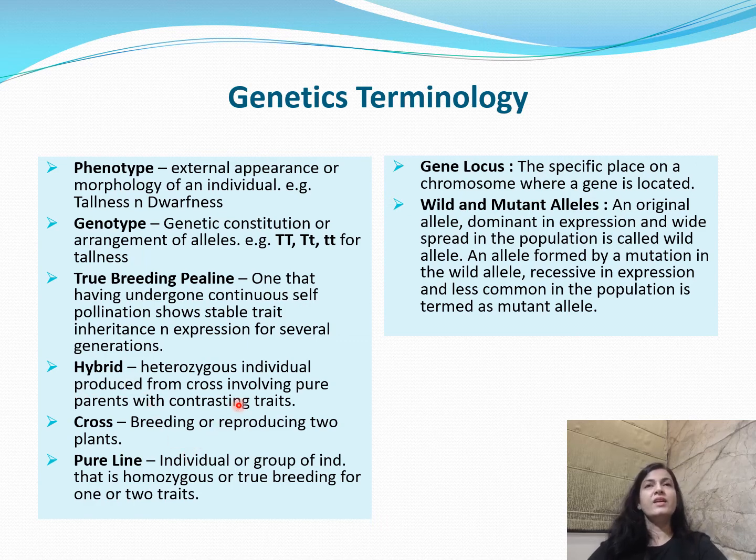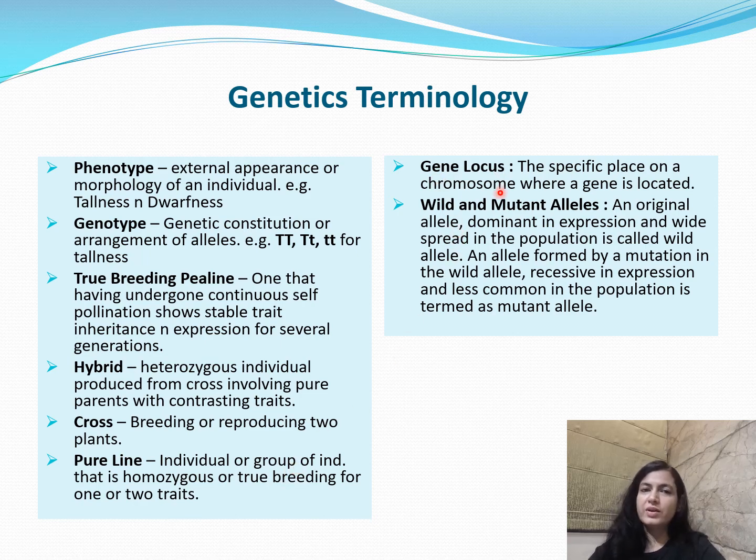Hybrid is the heterozygous individuals obtained from a cross involving the pure parents. For example, we are taking pure tall, capital T and capital T, and pure dwarf, small t and small t. The offspring we'll get in the F1 generation will be the hybrid with the genotype capital T and small t. So that is a hybrid. Cross is basically breeding or reproducing two plants. It is a cross. Pure line, I had already told you.